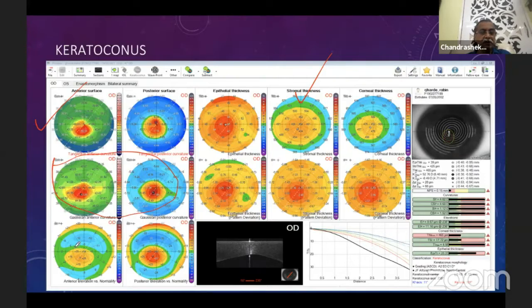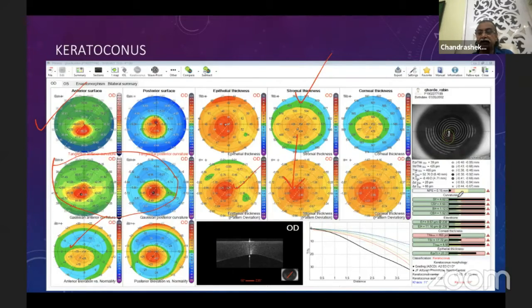Then the last five maps are one, two, these two, and this three, four, five. These are basically changes from normality. Many times you see epithelium with a difference of only 3 microns, and you don't know whether this is a deviation. And the moment you see pattern deviation, yes, you know that either the stroma or the epithelium has a change.